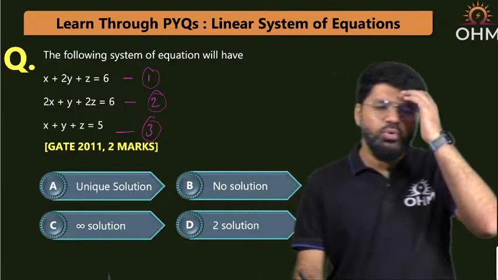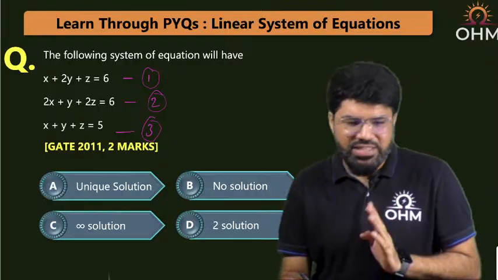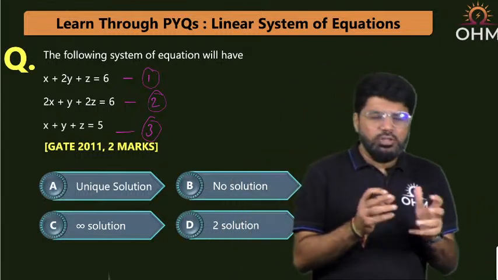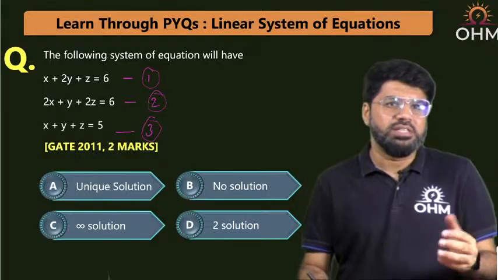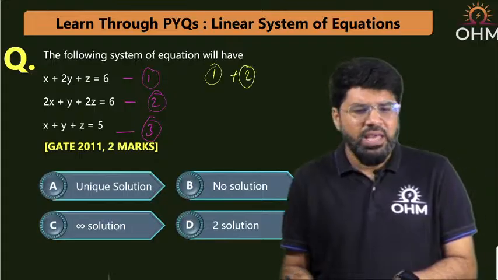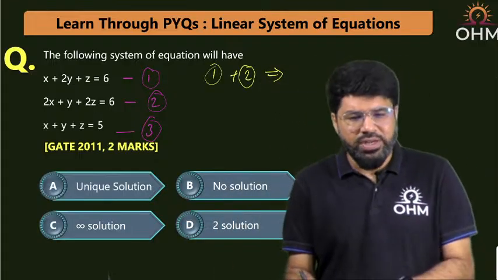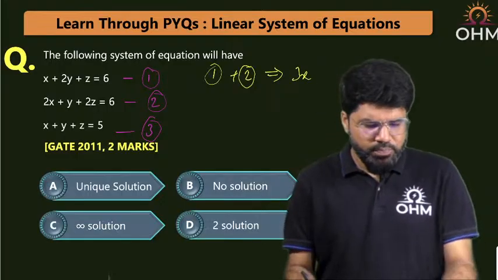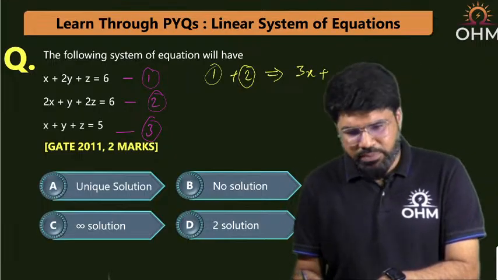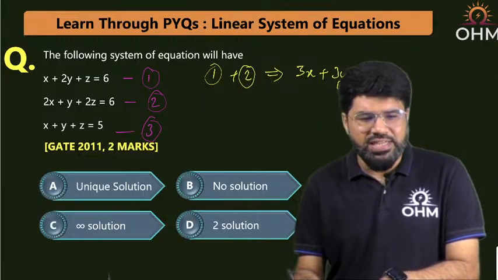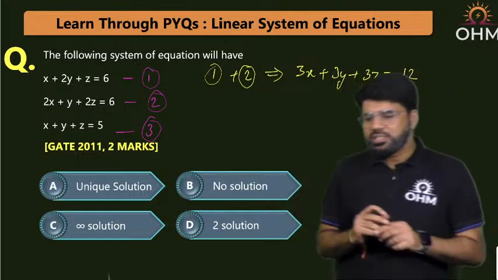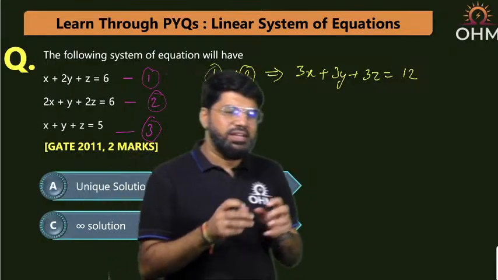What I'm going to do is simply add the equations 1 and 2. Whether or not the system will have a solution, I'll explain that by logic. That's also like a simple shortcut, and then eventually I will come towards solving this question. If you add up equations 1 and 2, x plus 2x will give you 3x. With respect to y, 2y plus y will be equal to 3y. With respect to z, z plus 2z again is 3z. And on the right side, 6 plus 6 is equal to 12, correct? So 3x plus 3y plus 3z is equal to 12.